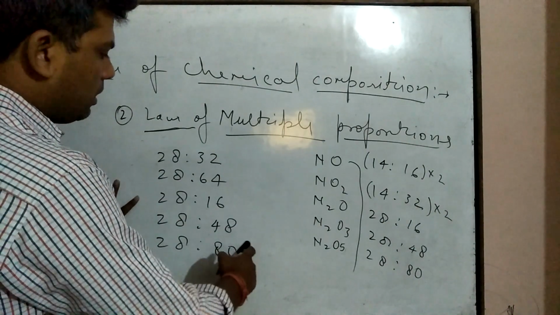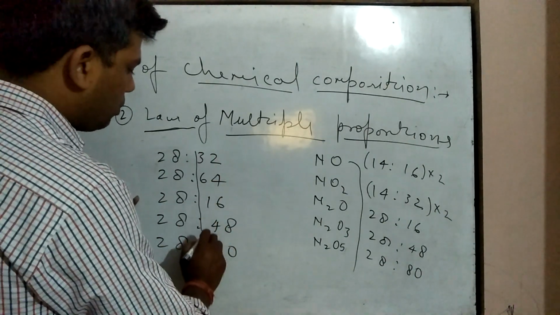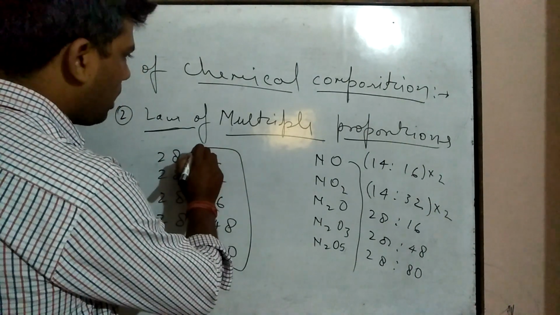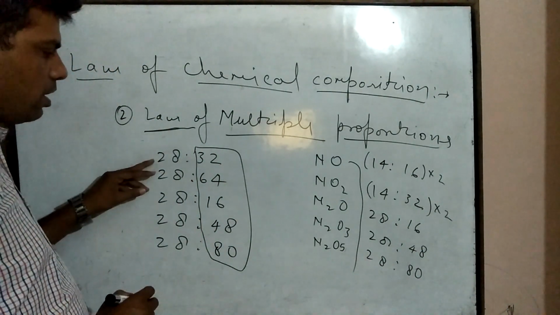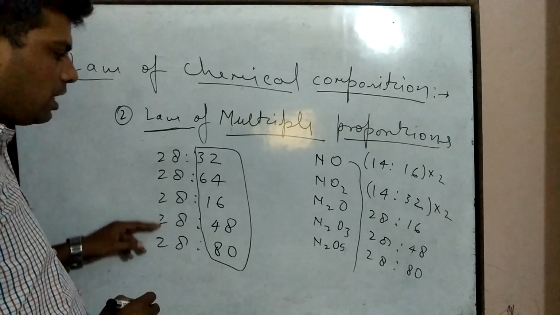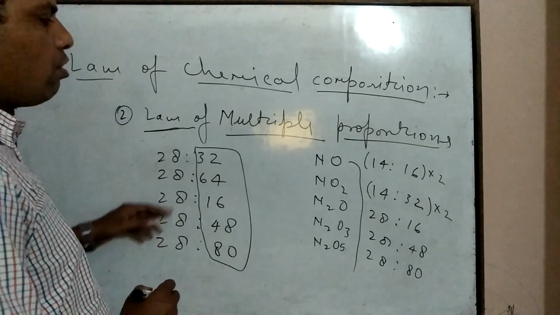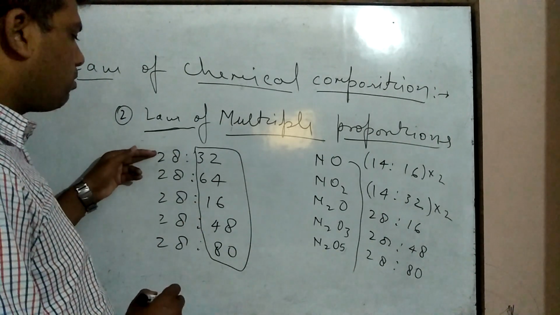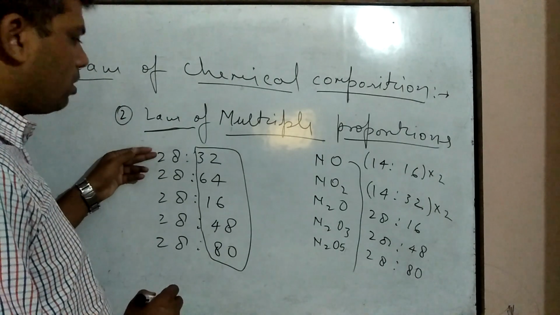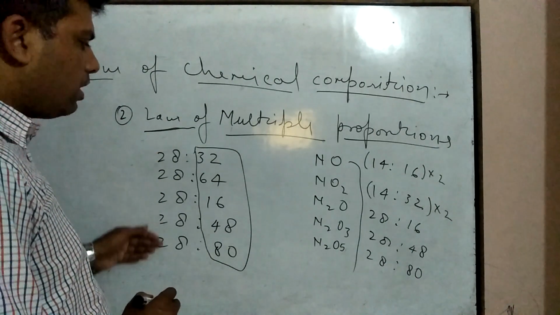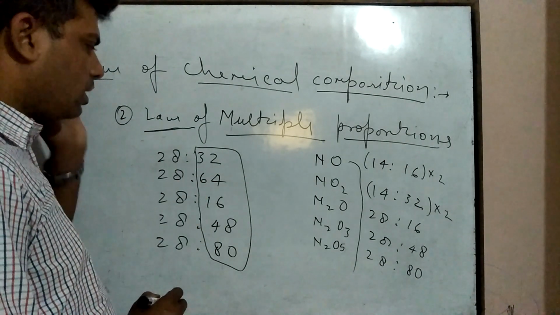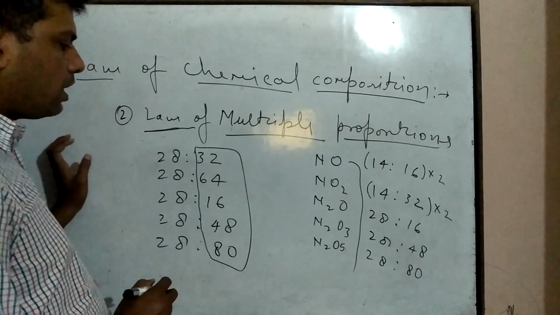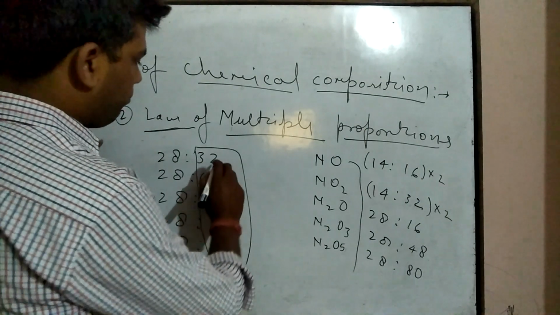These are the masses which react with a fixed mass of nitrogen atom. Here the mass of nitrogen is fixed, that is 28 gram, and if oxygen reacts with the fixed mass of nitrogen in these different compounds, then the ratio of the masses of oxygen in these compounds is present in a simple form.